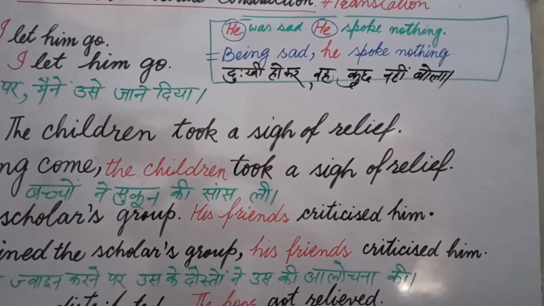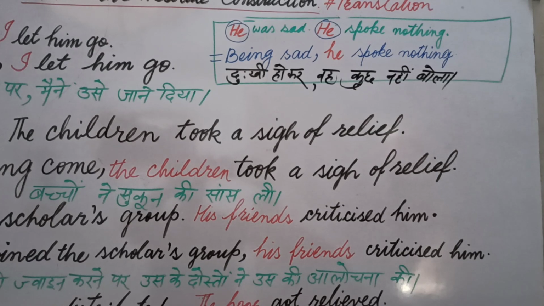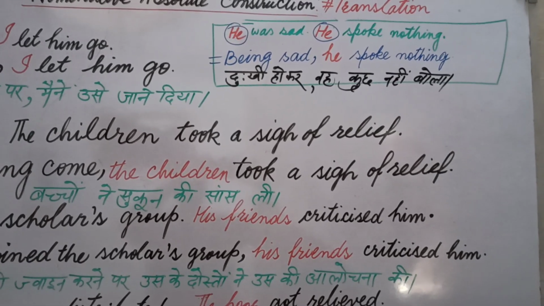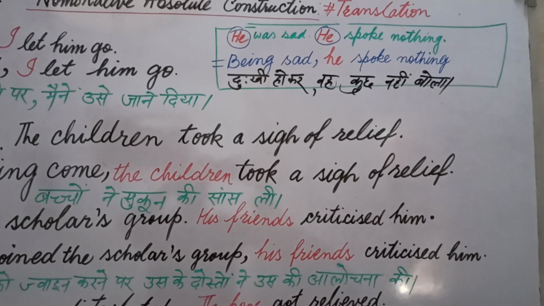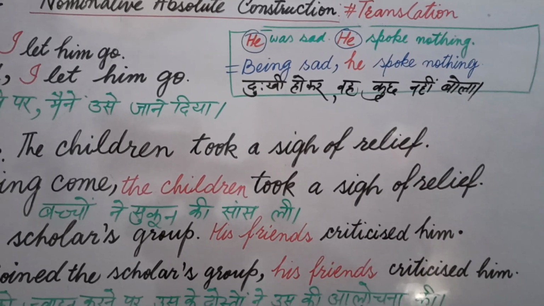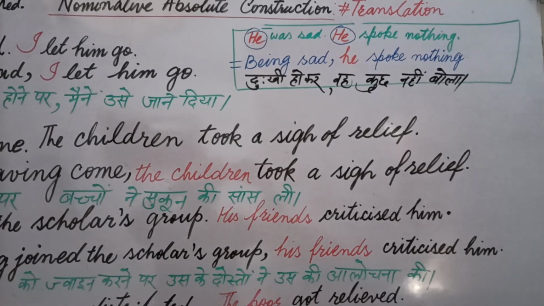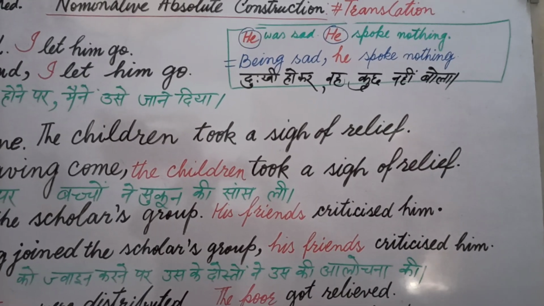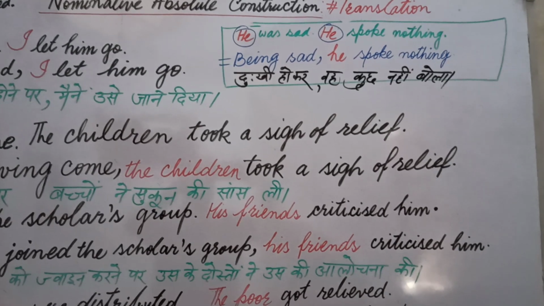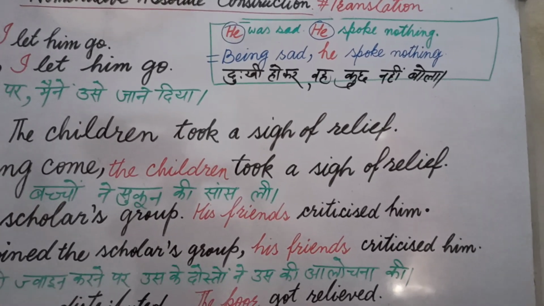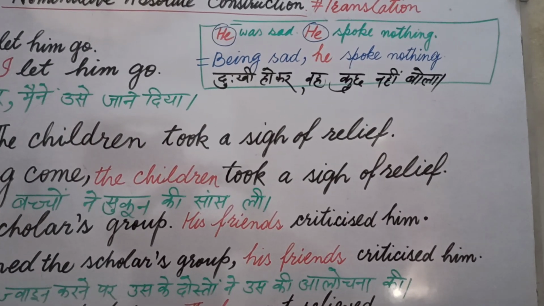Although this sentence can be translated in various structures related to complex sentence or compound sentence, today our topic is nominative absolute construction. That's why I am relating this translation to the translation based on participles. In this sentence that is written in this green box, the feature is there are two subjects.